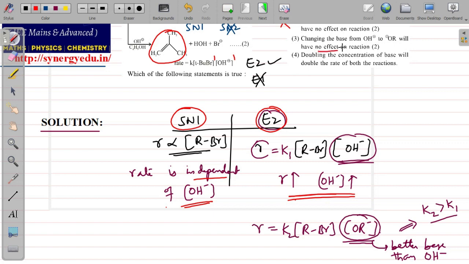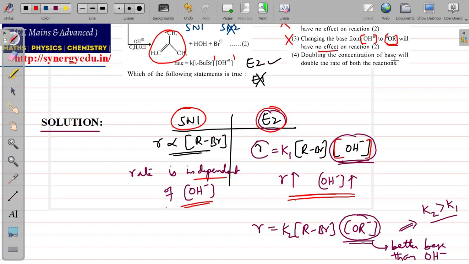Not because of the concentration term, because concentration is in your hand. How much you take, moles per liter, for a base is in your hand. So even if you take the same concentration of OH minus and OR minus, the rate will not be the same, because the rate constant will not be the same for these two bases. OR minus is a better base, therefore the reactivity will be better there. So 3 is also wrong therefore.